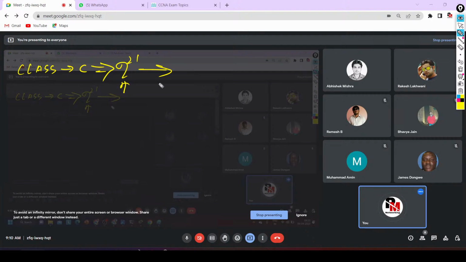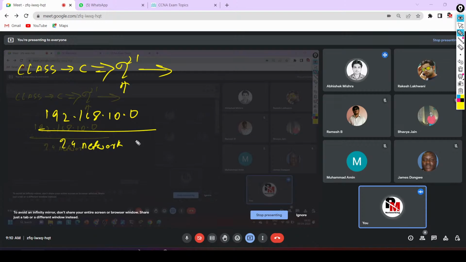Now my question is, how many hosts can be there inside one network? Suppose I have one network, 192.168.10.0. This is one network. So how many network bits are there? 24 network bits are there. How many free network bits? 21.